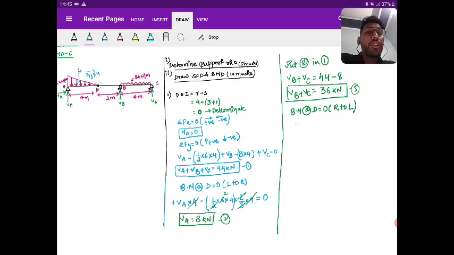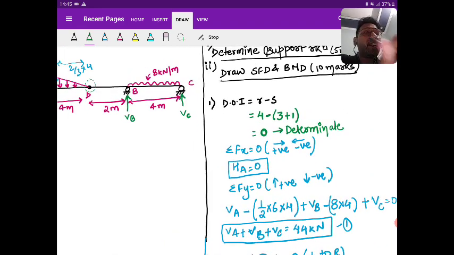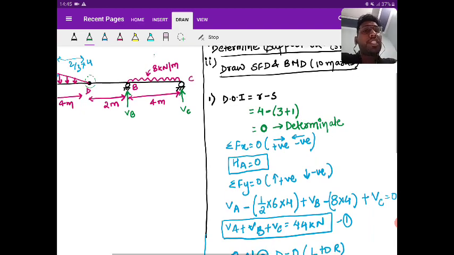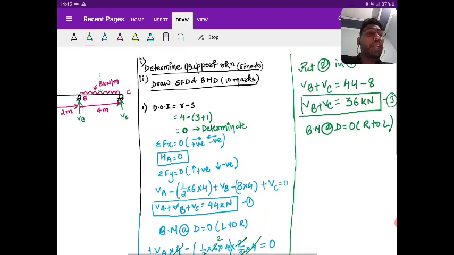So coming right to left, anti-clockwise positive, clockwise negative. VB is creating the anti-clockwise moment. VC is also creating the anti-clockwise moment. But this UDL will create a clockwise moment. Yes or no? This UDL will create a clockwise moment because we are taking the moment about D. Is it clear? So bending moment at D is equal to 0, coming right to left.